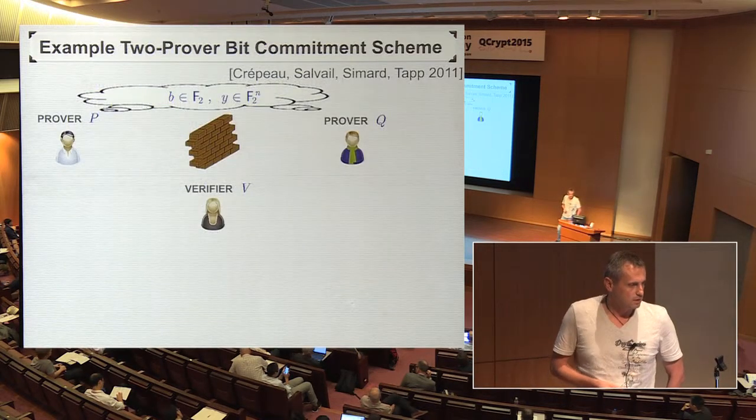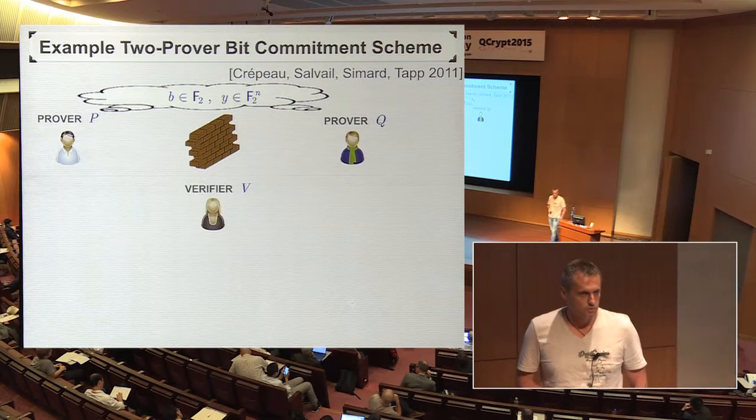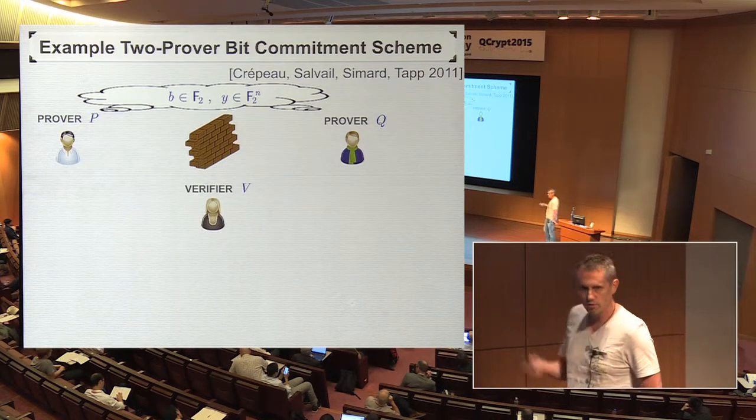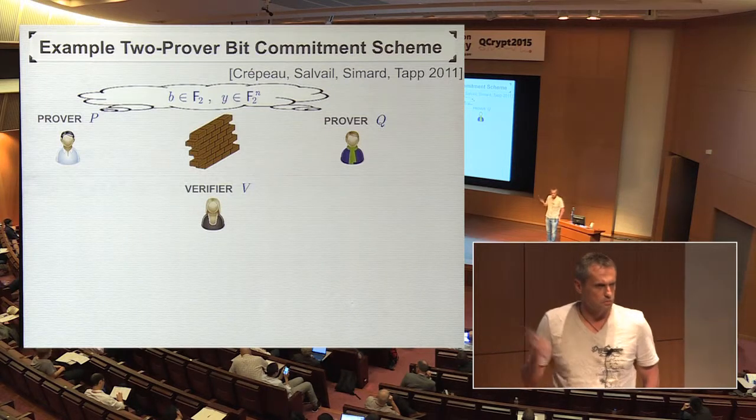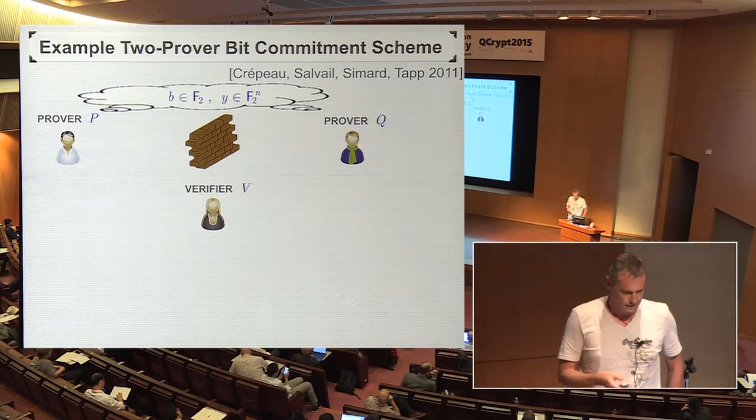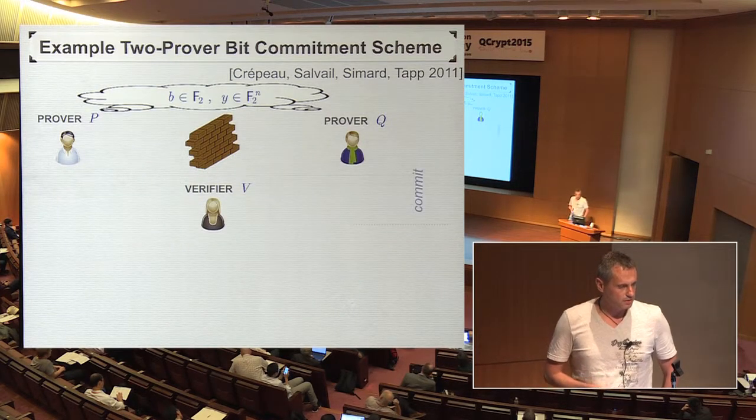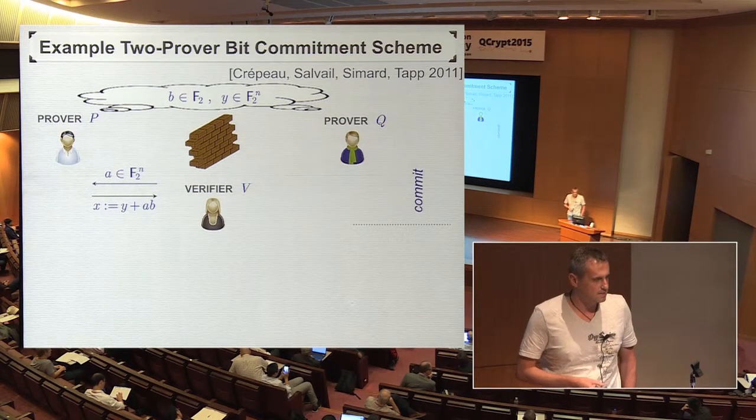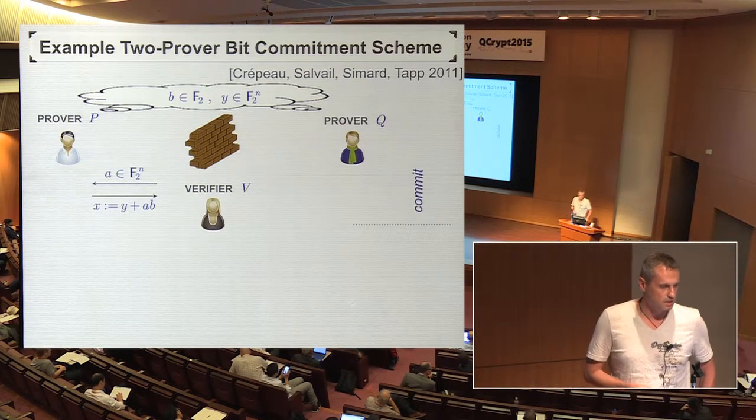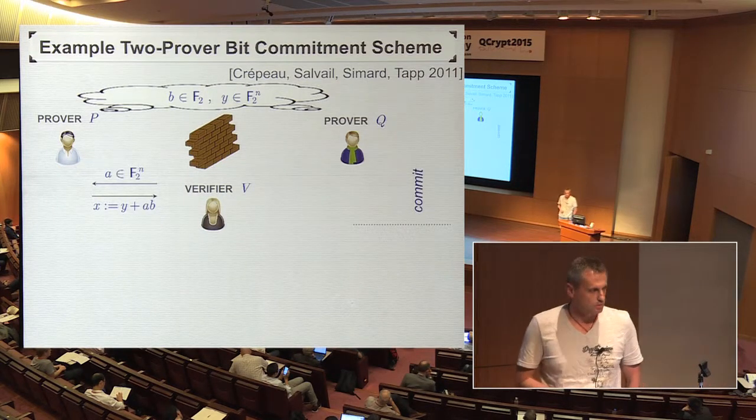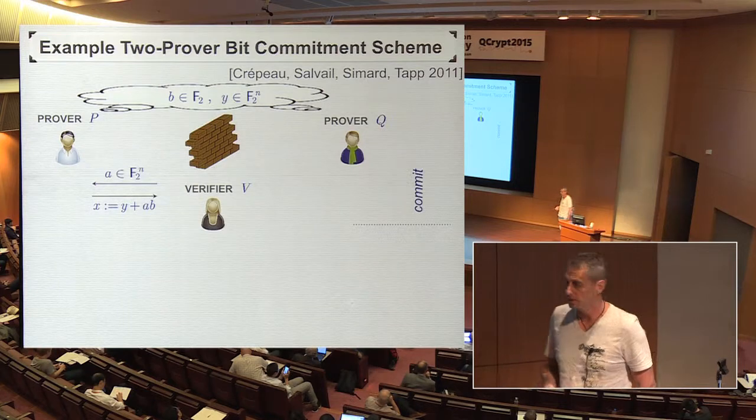Now, a canonical example for a two-prover bit commitment scheme is the one by Crépeau et al. that you've already seen in the previous talk, because it's somewhat important for our result. I'm going to quickly go over that scheme again. In the commit phase, the verifier sends a random string A to prover P, and the prover P replies by sending X computed as Y plus A times B, where Y is joint randomness only known to the provers, and B is the bit they want to commit to.